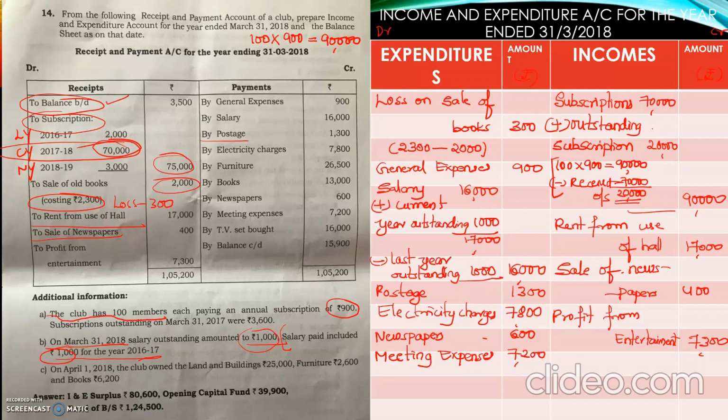Once check, adjustments are recorded. First adjustment we have done subscription. Second adjustment we have done related to salary. Third adjustment we completed in the previous statement, opening balance sheet. So now we can go for total of both the side. See which side is more, expenditure side is more or income side is more.